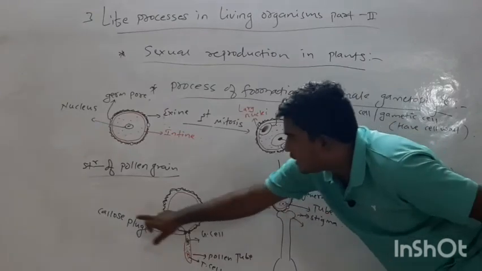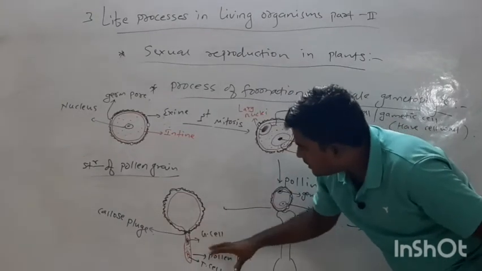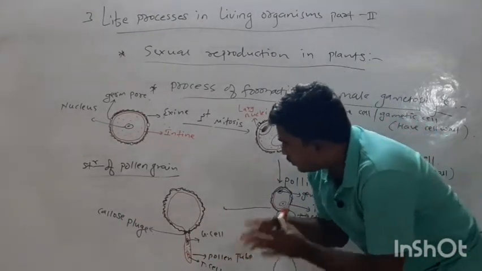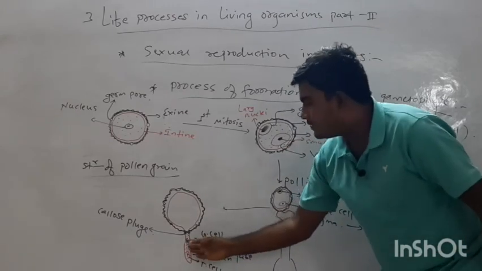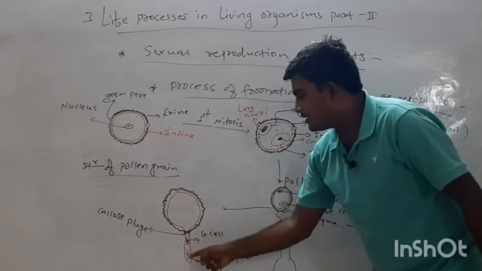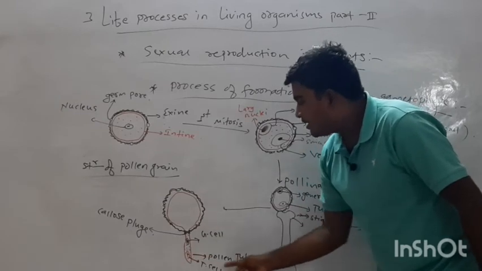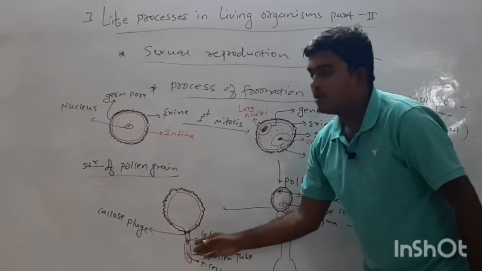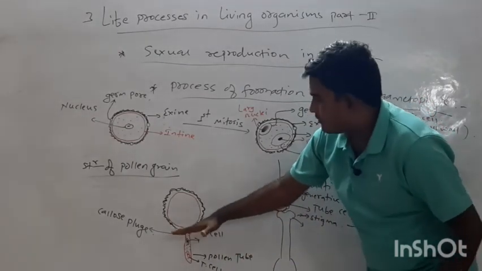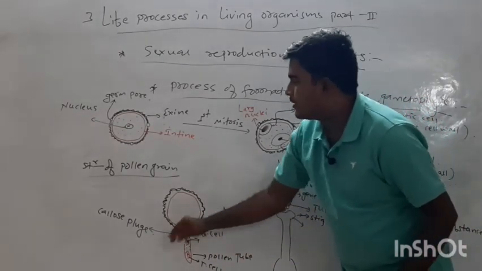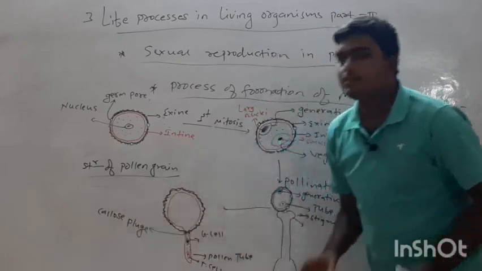Why is this callose plug there? Because there is no backward movement of this cytoplasmic content, as well as the gametes, germ cell and tube cell. They do not move backward. That's why the callose plug performs a barrier-like function.